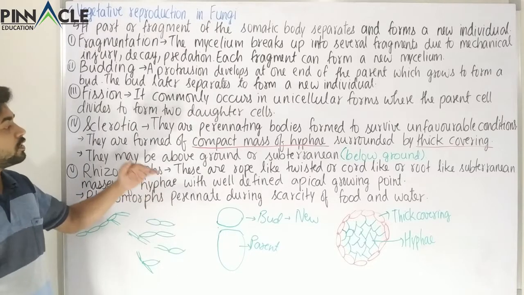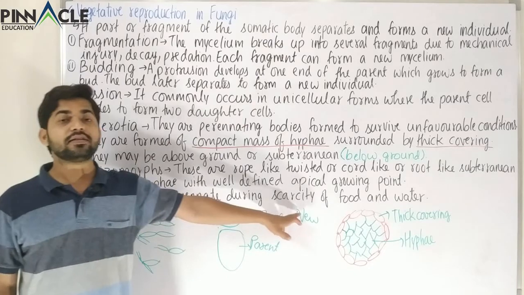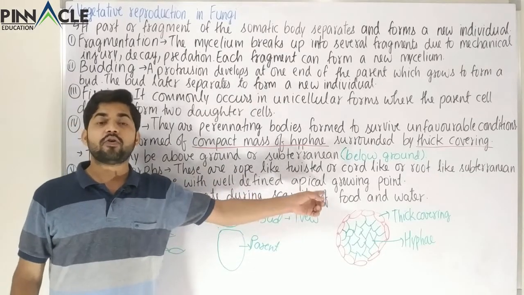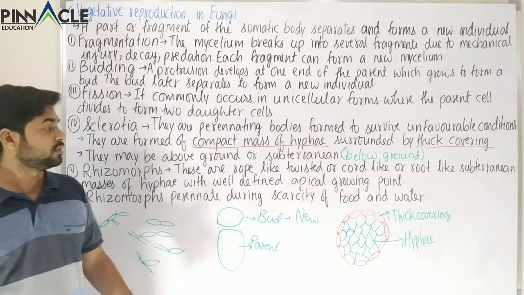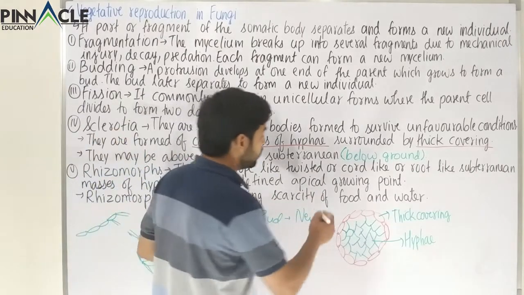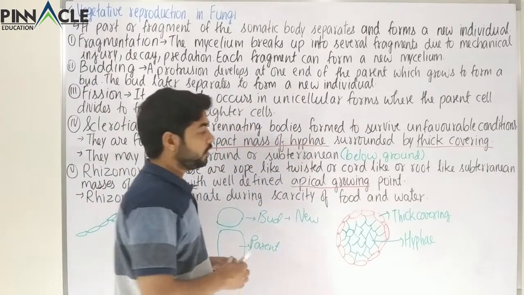So this is the difference between sclerotia and this. These are formed during scarcity of food and water, so it is obvious that these are formed during unfavorable conditions. These have a very well defined apical growing point. We'll see that with the help of a diagram. Apical growing point.